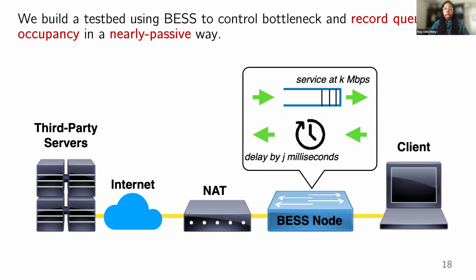In order to collect queue occupancy traces, we build a testbed using BESS, a software switch, so that we can force a local bottleneck. BESS allows us to change the link rate to make us the bottleneck by setting it small. We can also control the RTT by delaying ACKs, and we can control the queue size, as well as record every time a packet enters, leaves, and is dropped by the queue. So we can issue HTTP requests from a web server and classify what CCA that server is using. While there is prior work that forces a local bottleneck, we are the first to record queue occupancy traces and use that for classification. We call this technique nearly passive because we're not forcing packet losses or any other particular behavior. We're just forcing us to be the local bottleneck.